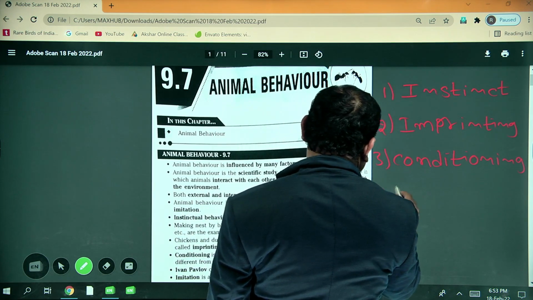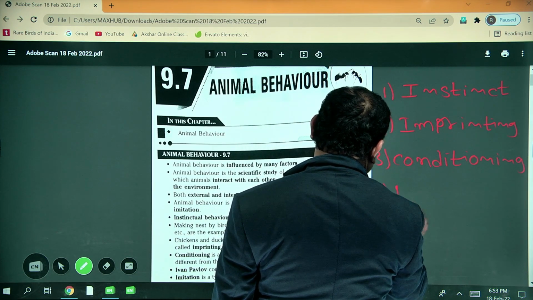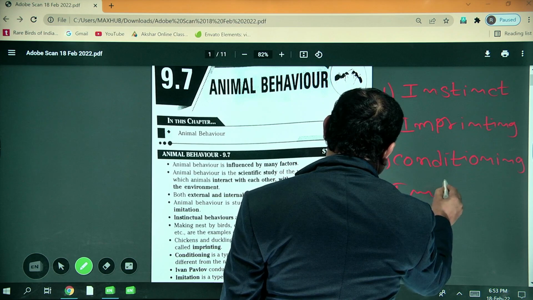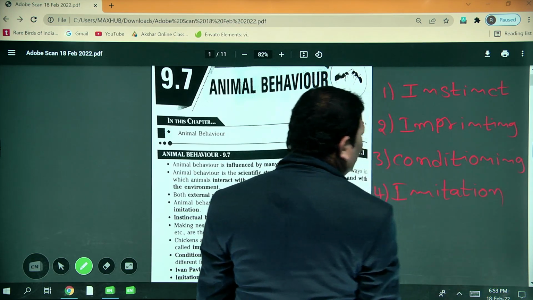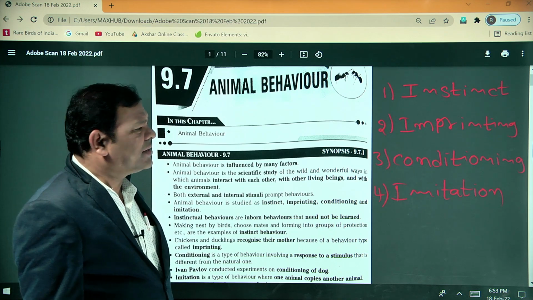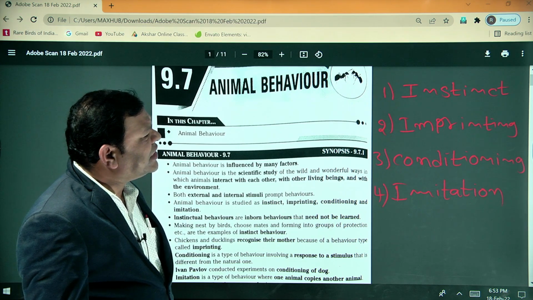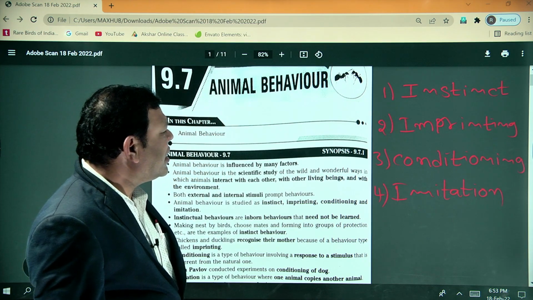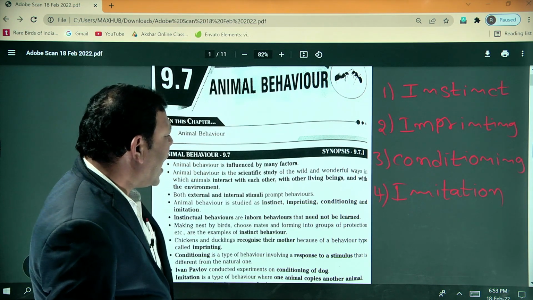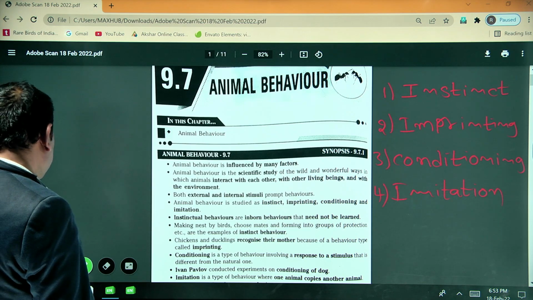Fourth one is imitation. So four types of animal behavior are present: instinct behavior, imprinting behavior, conditioning behavior and imitation behavior.